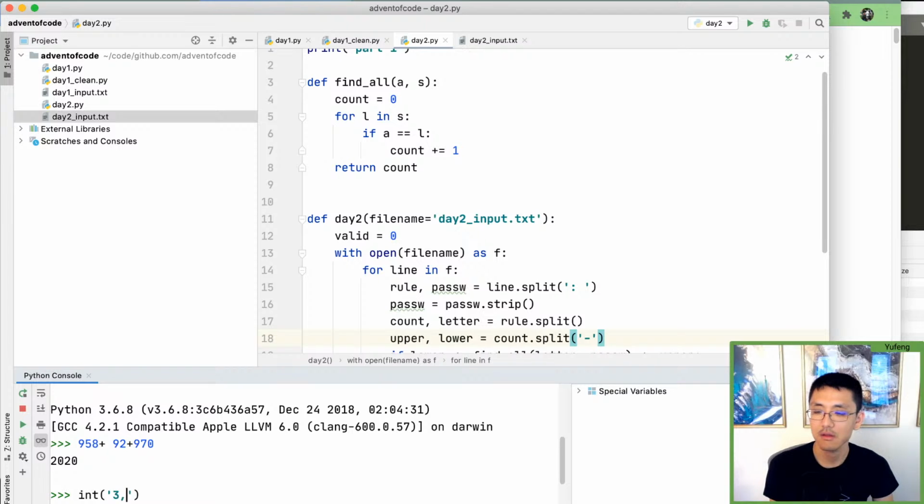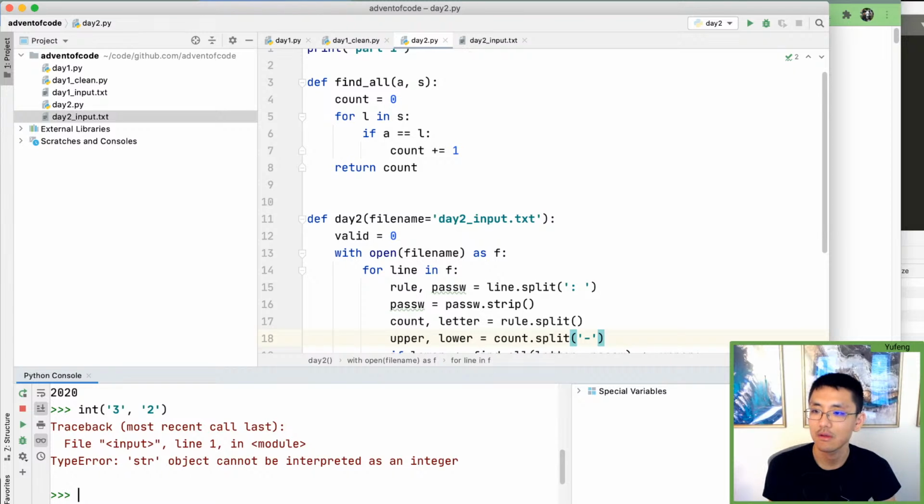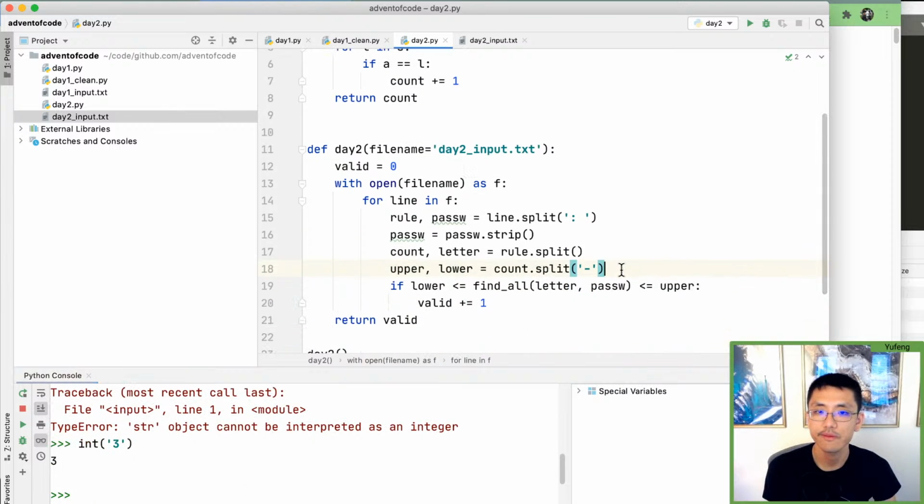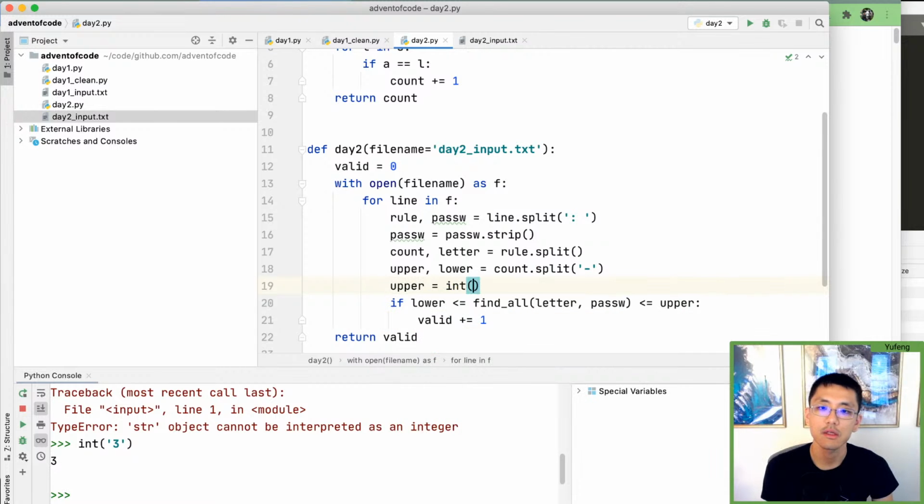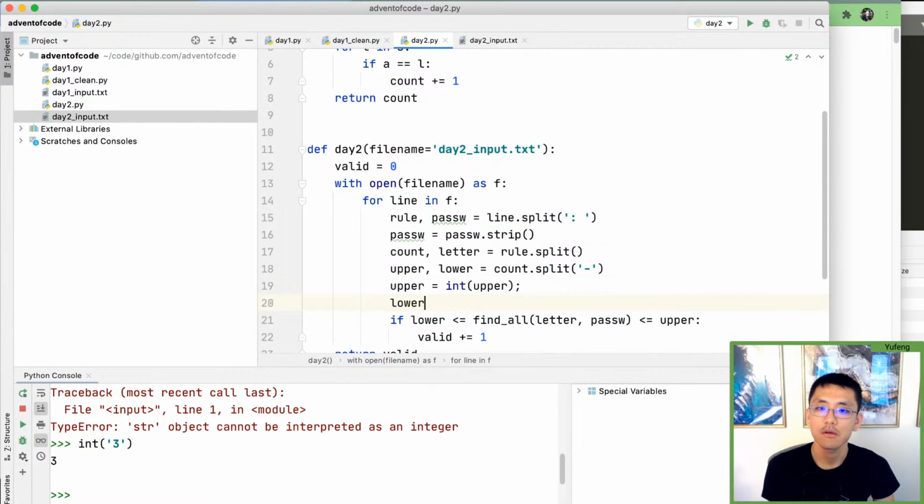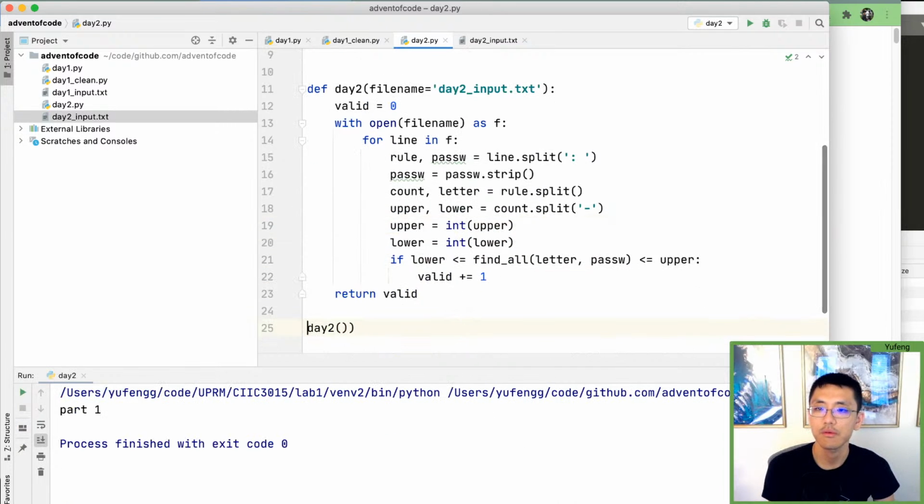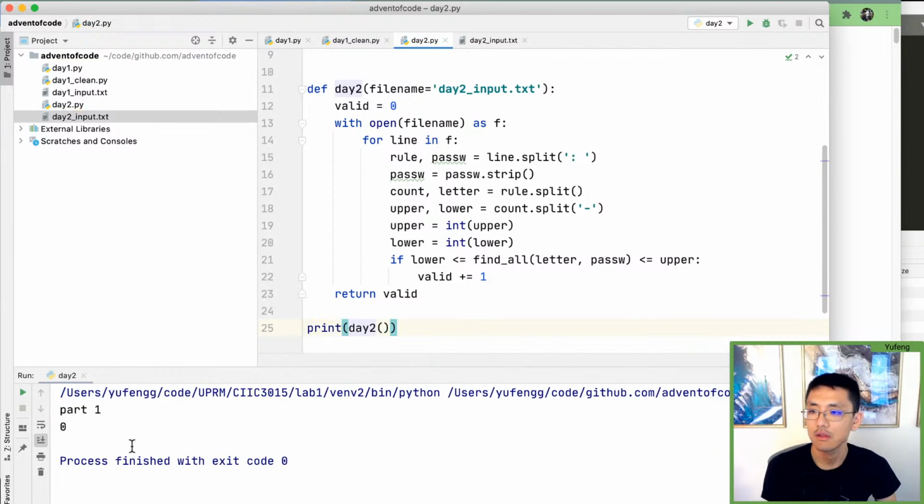Int 2 3 comma like, no. That's funky. Alright, so I have to do it separately. So it goes upper equals int of upper, lower equals int of lower. Whoop. Alright, so part 1, we want to print that. 0. Good stuff. So that did not work at all.